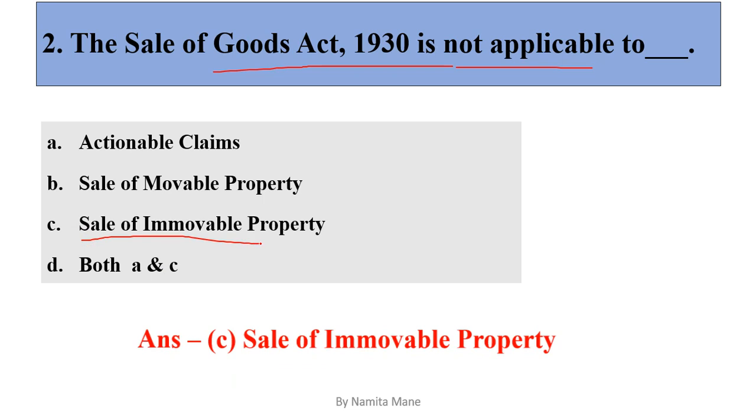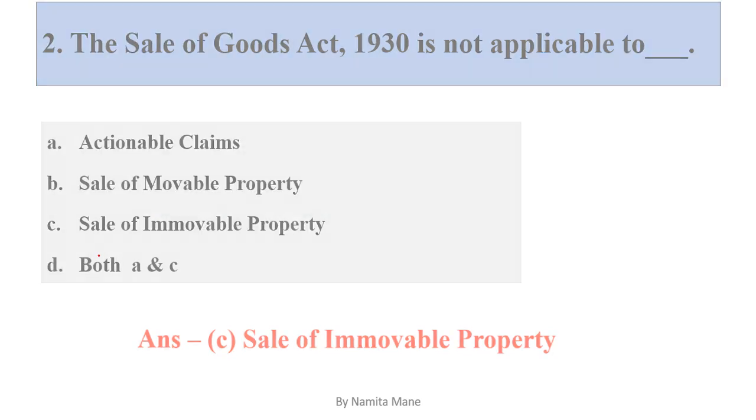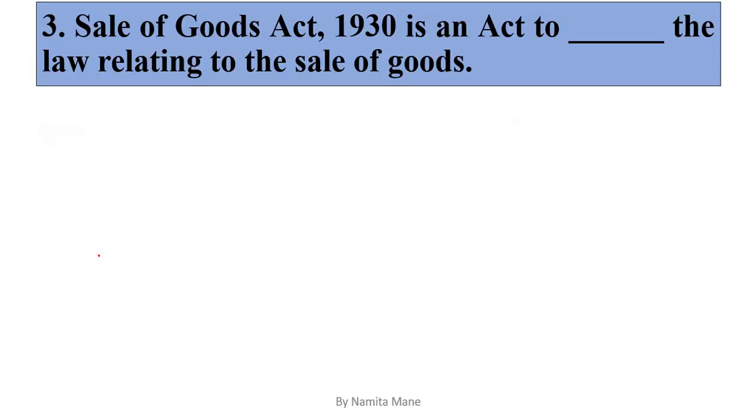This act is not applicable to sale of immovable property, means the property which cannot be moved from one place to another, it is called as immovable property. So this act is not applicable on the property which are not movable. So option C is the correct answer. Let's move to the next question.